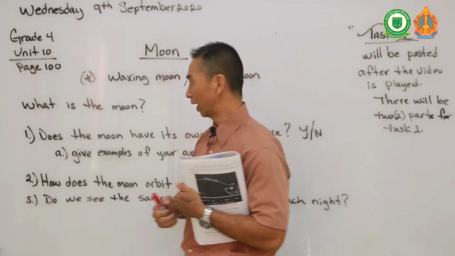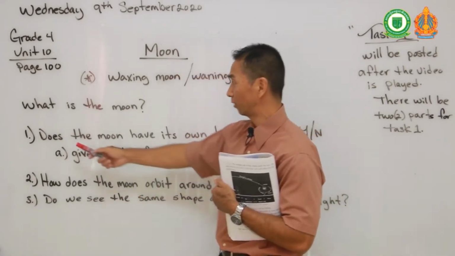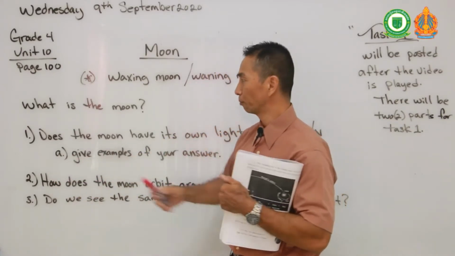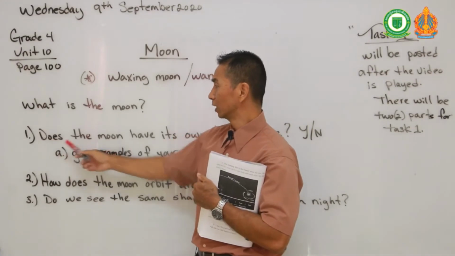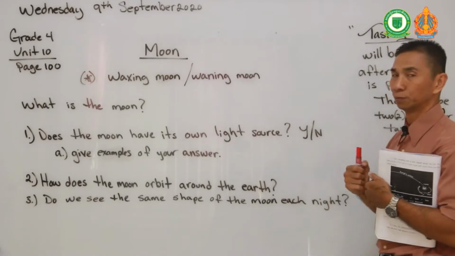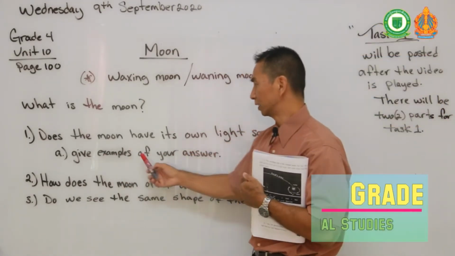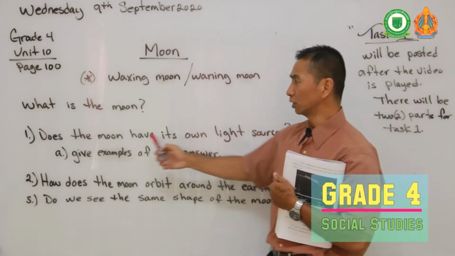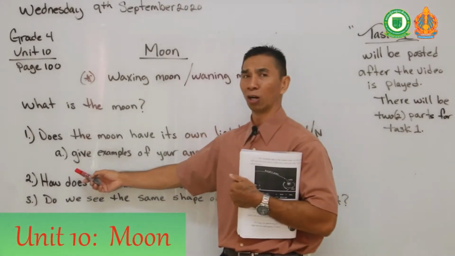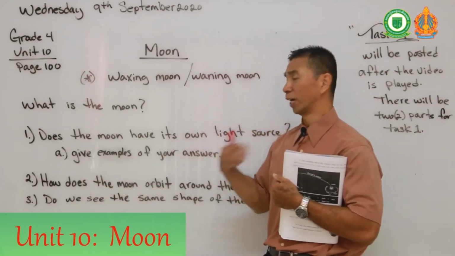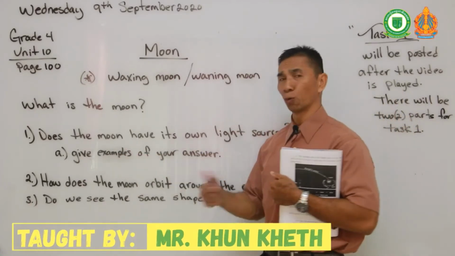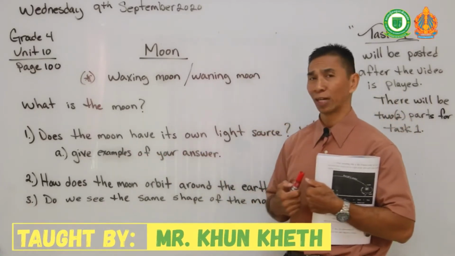You should answer that quickly for me. Okay, if you have already done that, I also have a list of 3 questions here that I would like to ask you before we start our lessons. The first question is, does the moon have its own light source? Yes or no? And I want you to give me an example for your answers. If you say yes, tell me how and why the moon creates its own light source. If your answer is no, give an example of how the moon doesn't have its own light source.